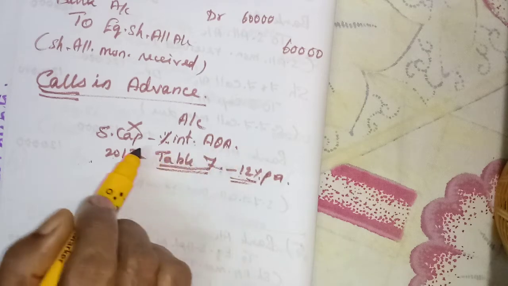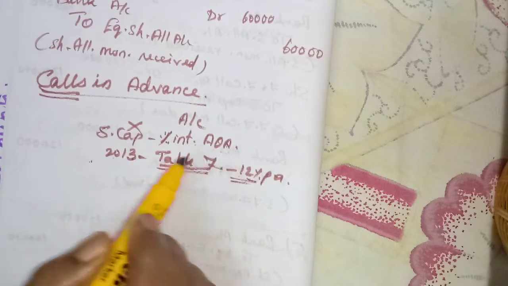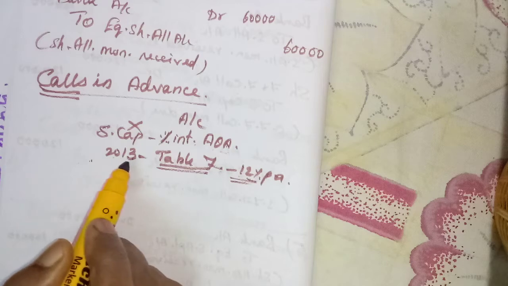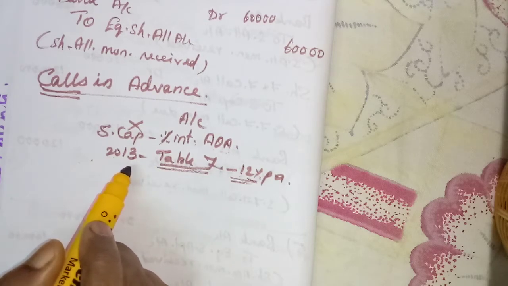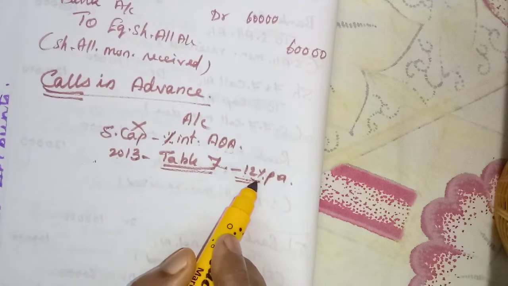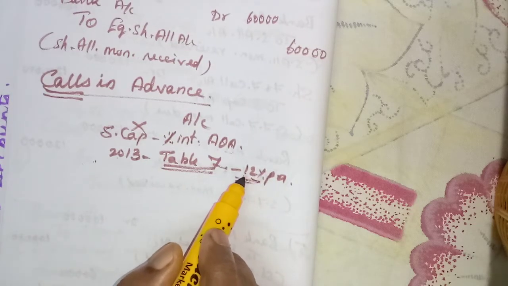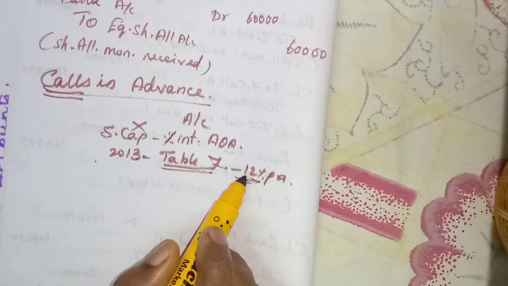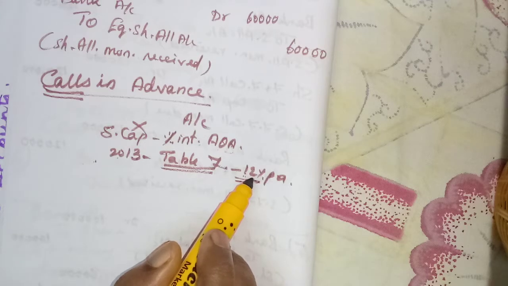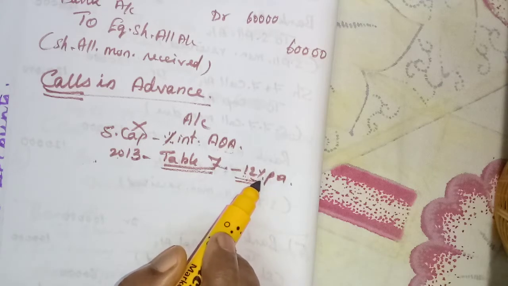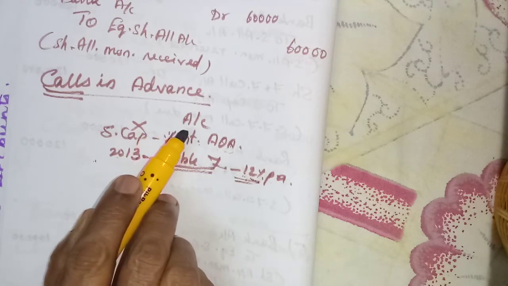If the percentage is not given, they have to follow Table F of the Companies Act 2013, which gives only 12 percent to the maximum per annum. Any company should not pay exceeding this 12 percent. That means 13 or 15 percent must not be given as interest for the calls in advance.